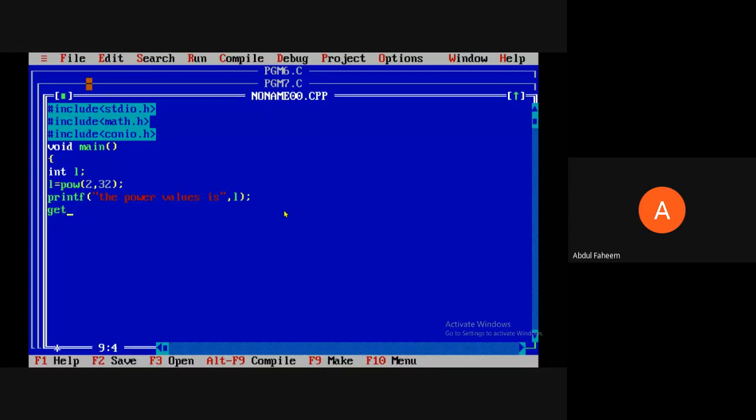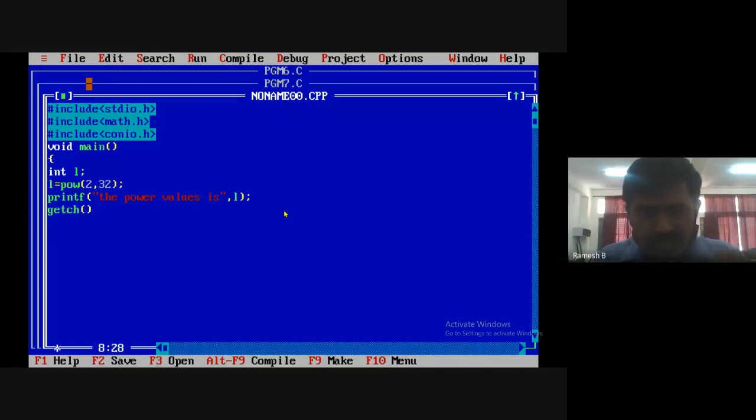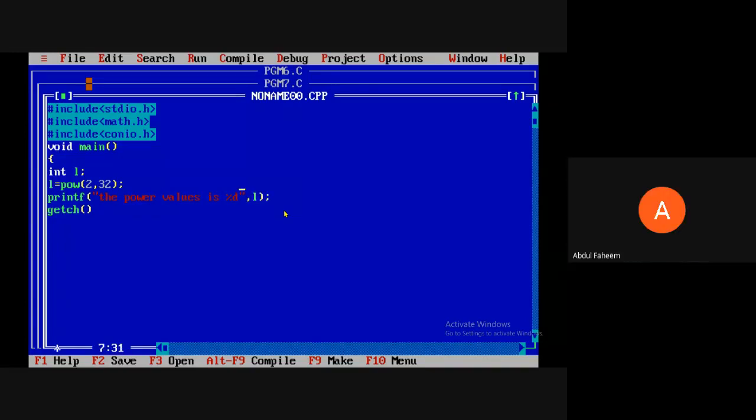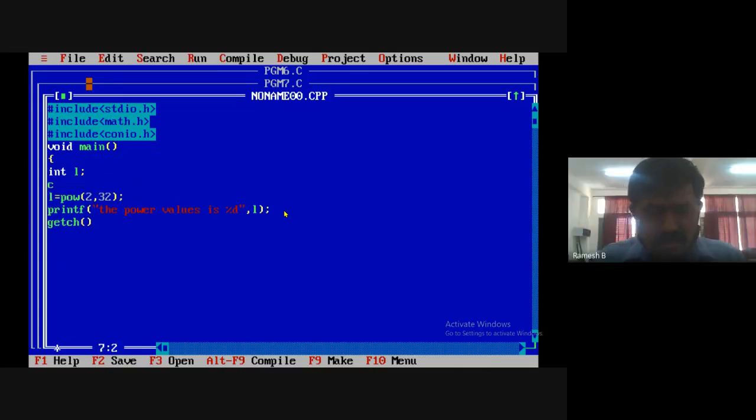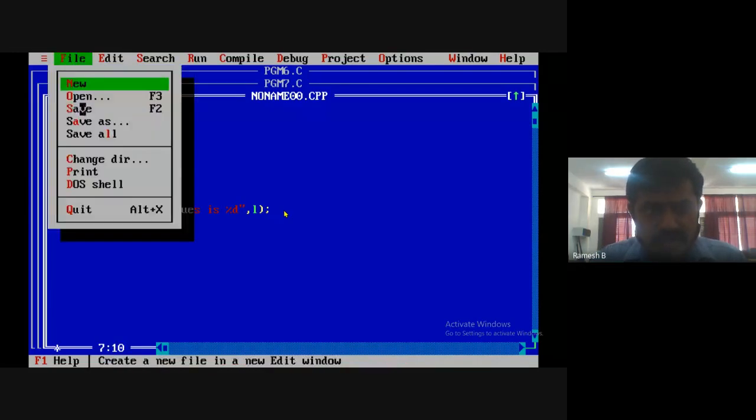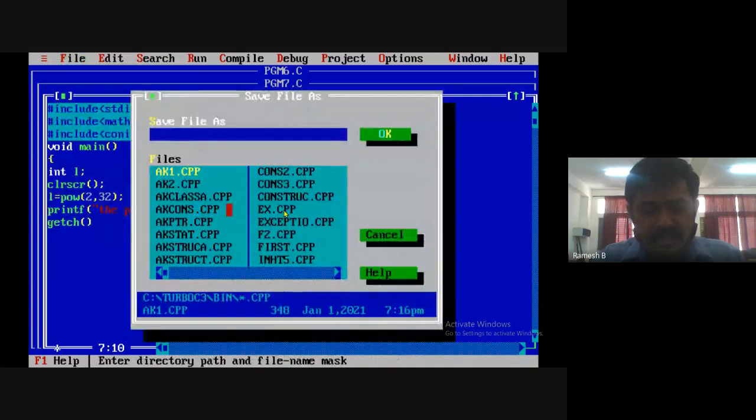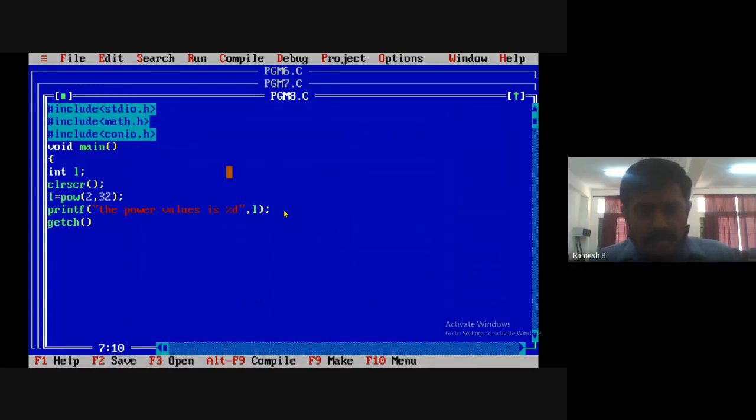So no need to write percentage d, sir? You must write percentage d. If you don't write percentage d, we will not get the output. You can write clear screen also; we need a clear screen. So close this. Save as, click on save as, give some name, say program 8.c. Now I did not close the brackets.